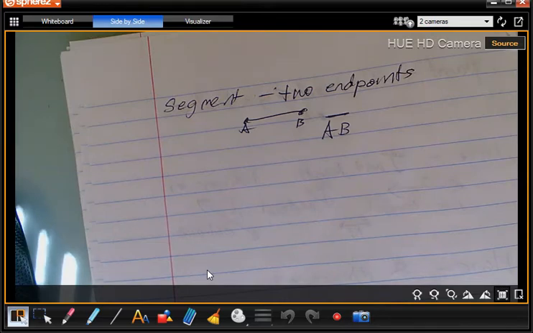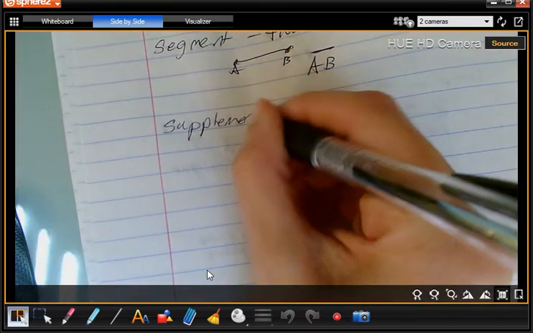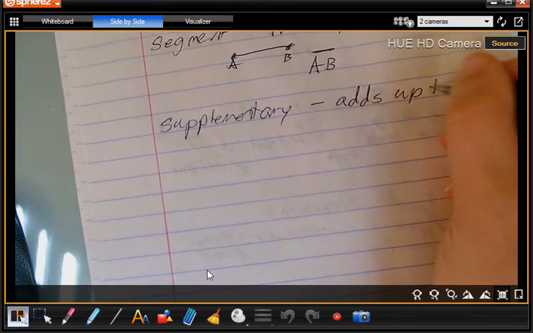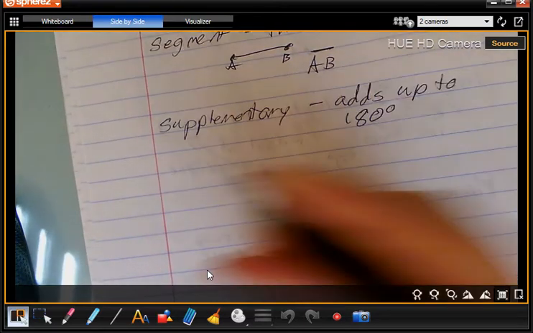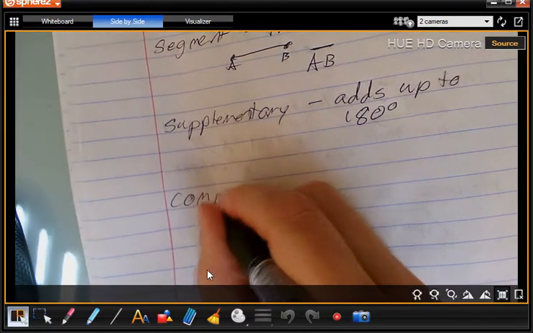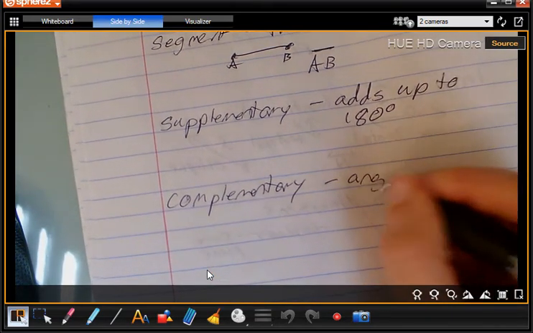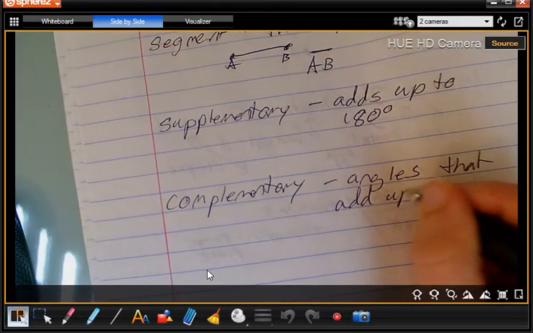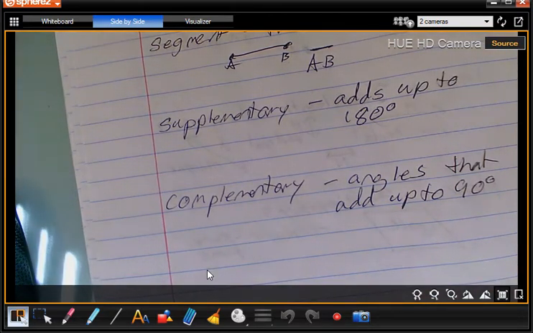Okay, a couple more things. Let's talk about supplementary. That means it adds up to 180. Angles that are supplementary add up to 180. And complementary angles add up to 90 degrees. So we can have supplementary angles or we can have complementary angles.